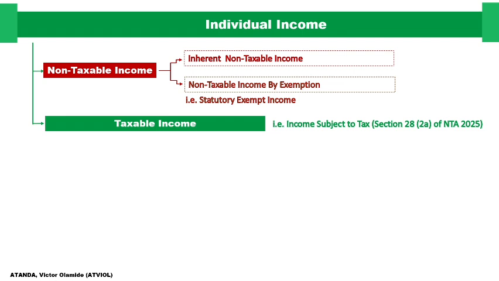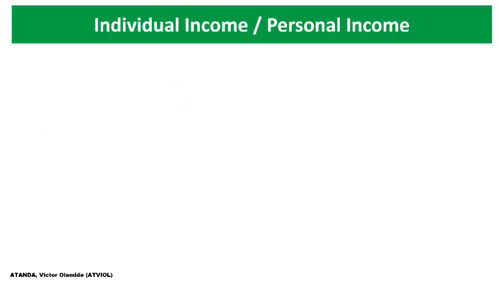So in accordance with section 28 subsection 2A of the Nigeria Tax Act 2025, our taxable income is the income that is subject to tax. Moving forward, for calculation base, we want to look into the flow that I mentioned earlier.